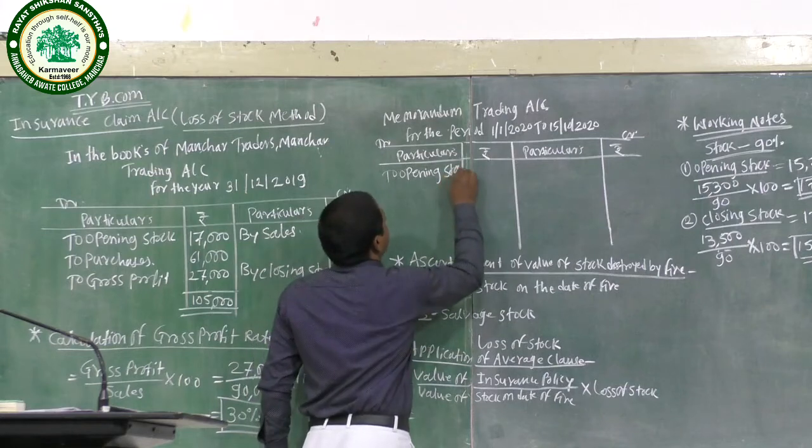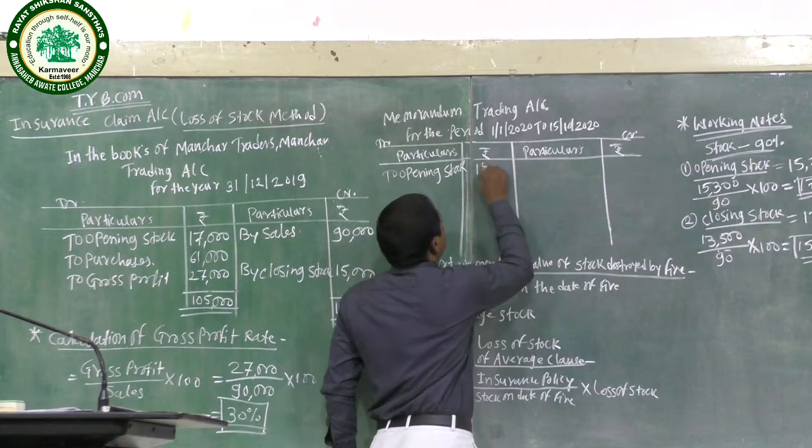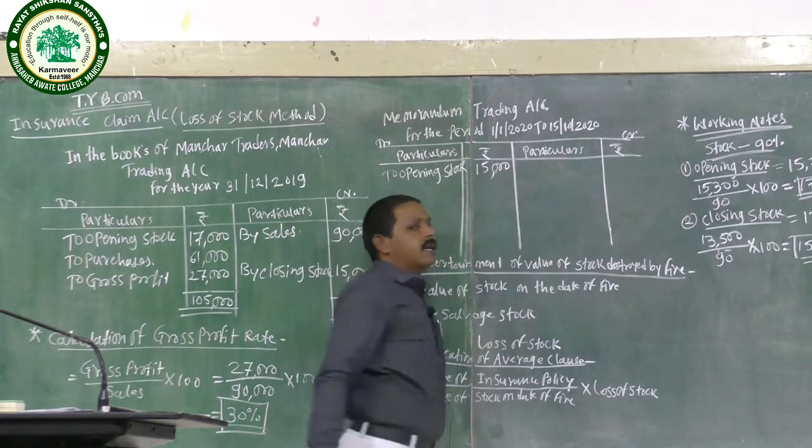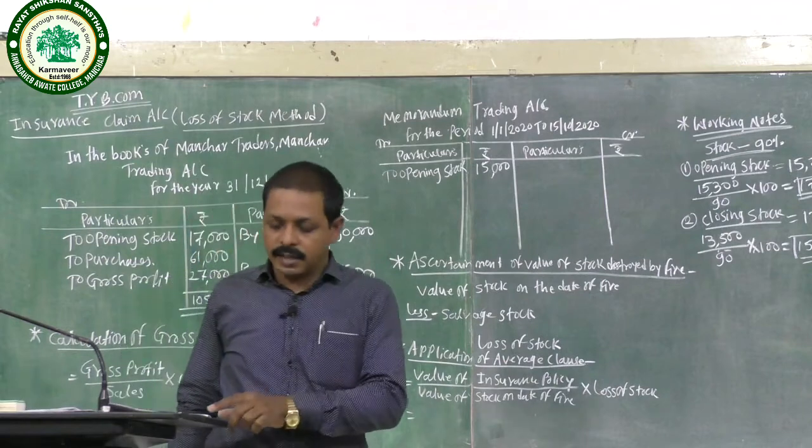Opening stock here is 15,000, and we continue with the day-to-day transactions for purchases and sales entries.